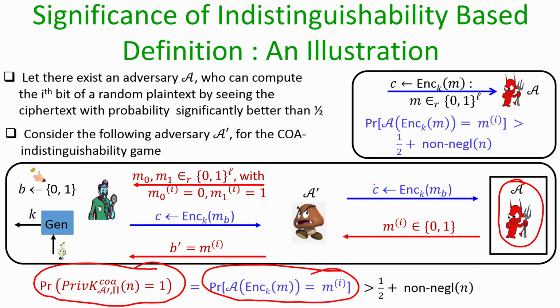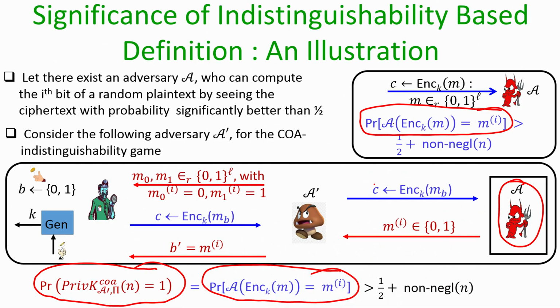And the reason that this equality holds is, as I said, when I say the probability that A could output the ith bit of a randomly chosen message, then with probability 1 by 2 that randomly chosen message could be in the set of all possible L bit strings where the ith bit is 0, and with probability 1 by 2 it could belong to the set of all possible L bit strings where the ith bit is 1. So, this probability of adversary A outputting the ith bit is over the random choice of the underlying message.